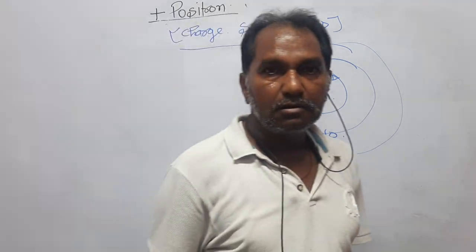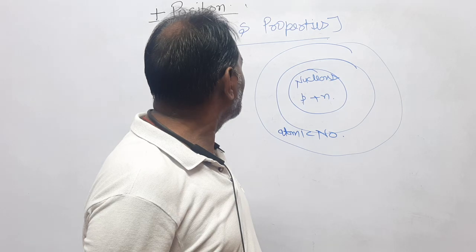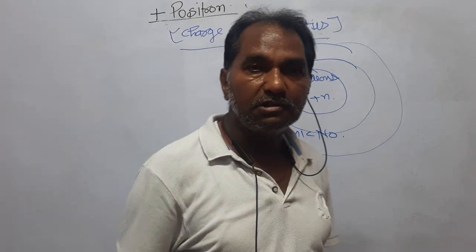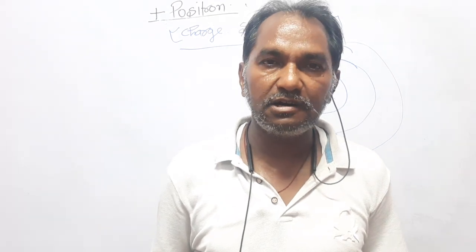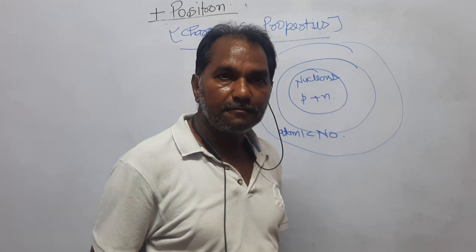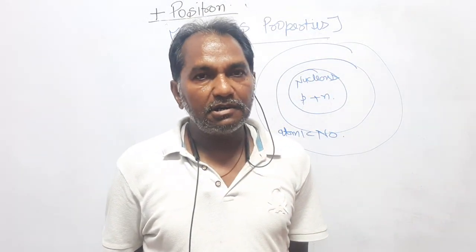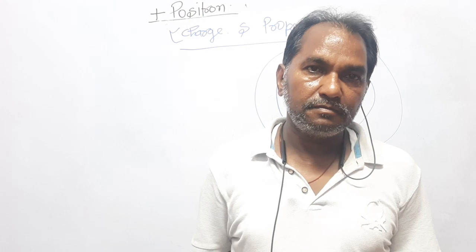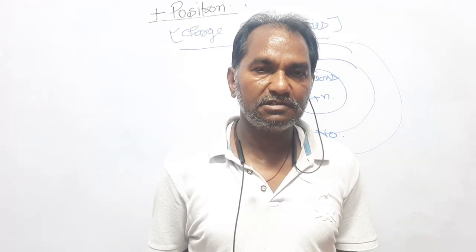So today's topic is charge: what charge is, its properties, how a body can be charged, and how many ways there are to charge a body. Dear students, I have said that matter can be divided into 5 states: solid, liquid, gas, plasma, and Bose-Einstein condensate.